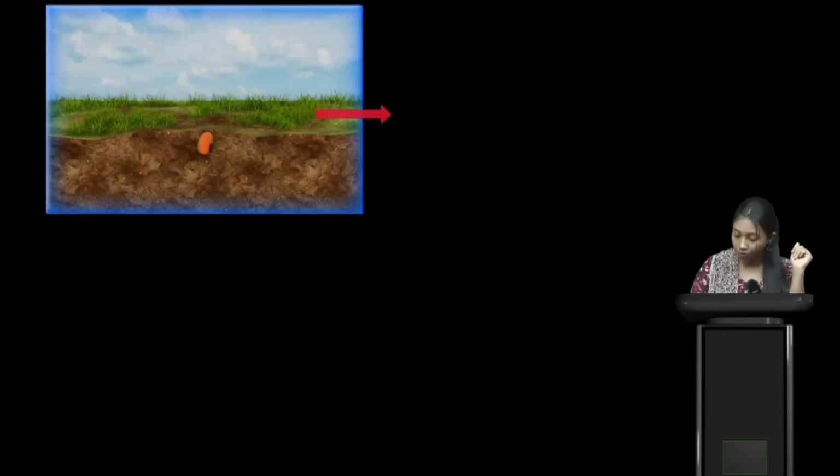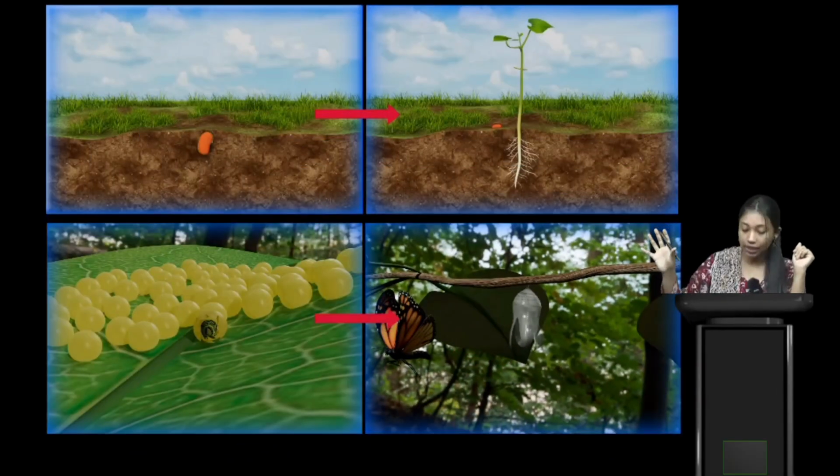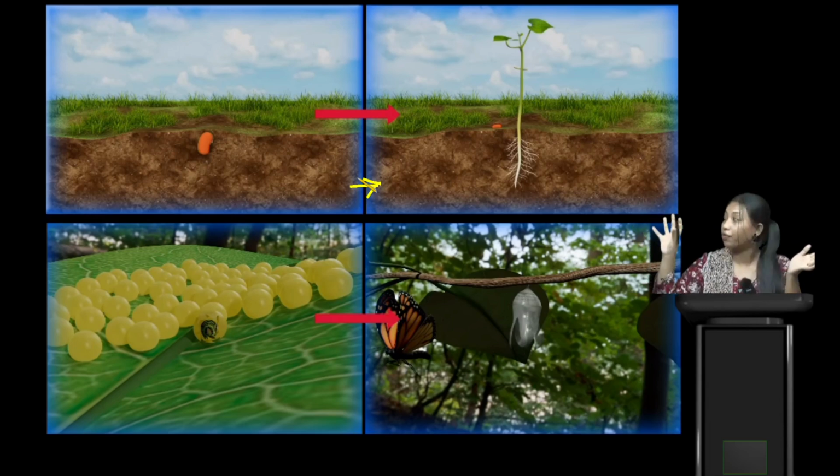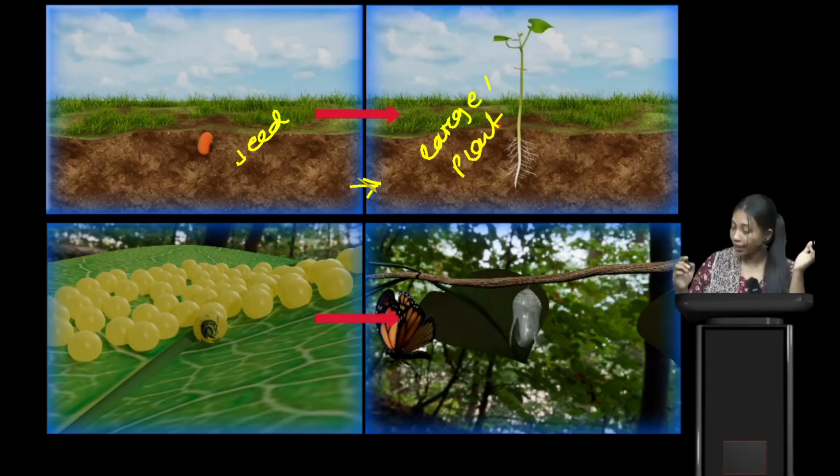Okay, very good. Now, moving forward, here we can see four examples. In the first row, from a tiny little seed, this kind of large plant grows. From seed to a large plant or a sapling.